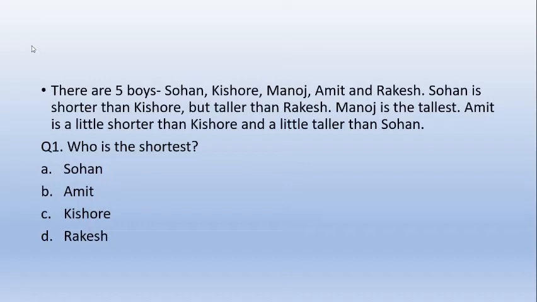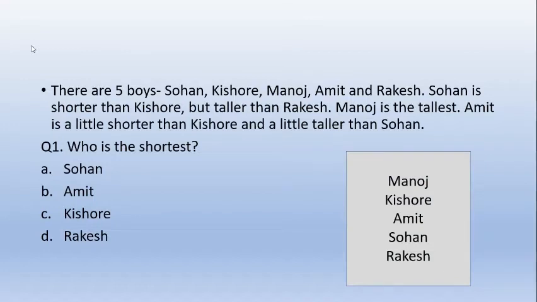Now here they are asking who is the shortest, so obviously start right from the tallest or from the most obvious data or attribute they're giving you. Here it's clearly mentioned that Manoj is the tallest. So start writing Manoj at the top, and then who is going to be next, and next, and finally who's the shortest. That's how you do it. In this manner, you'll get a table here. See, I wrote Manoj first, then Kishore, then Amit, then Sohan, then Rakesh. This is how you tabulate the information with the given attributes that you get.